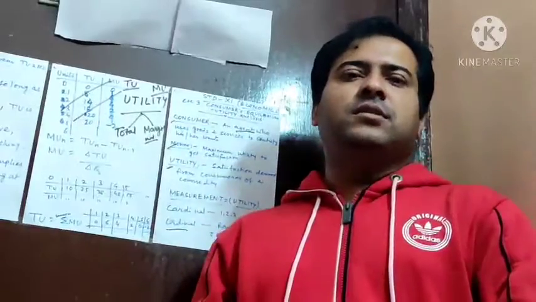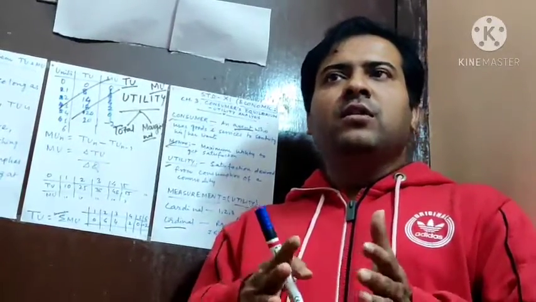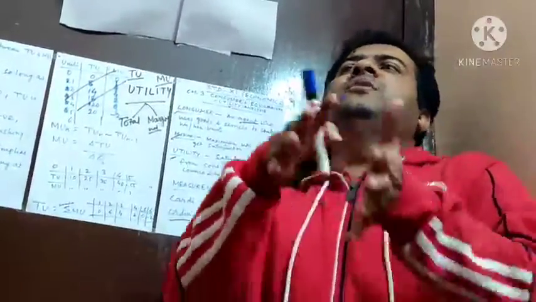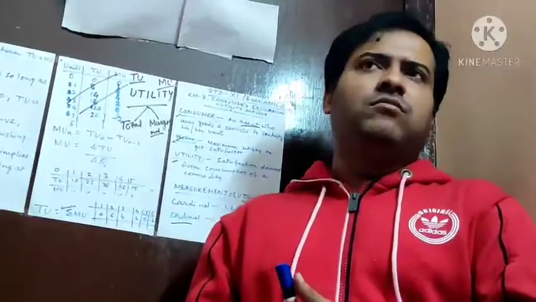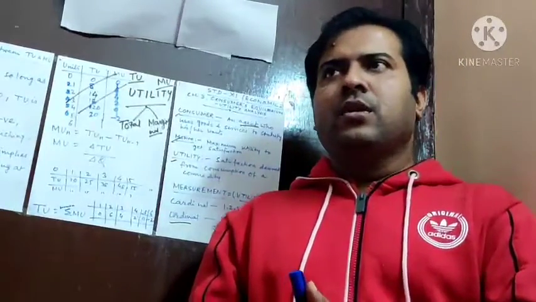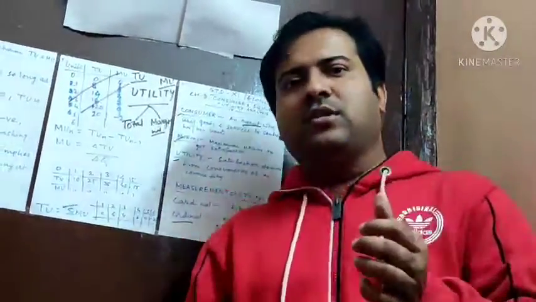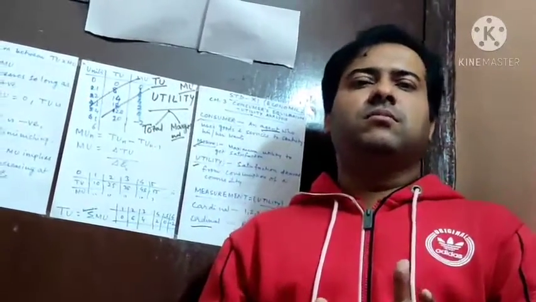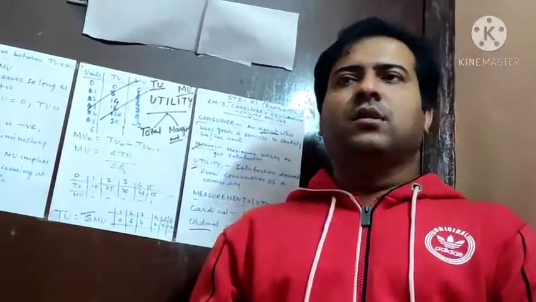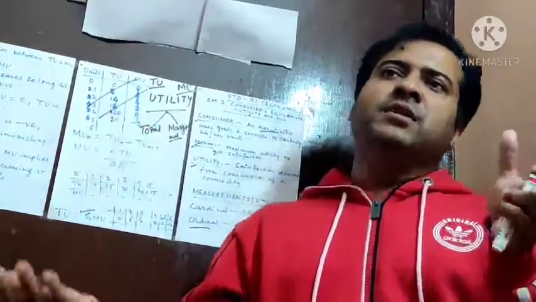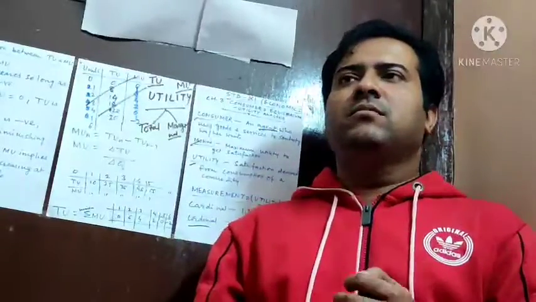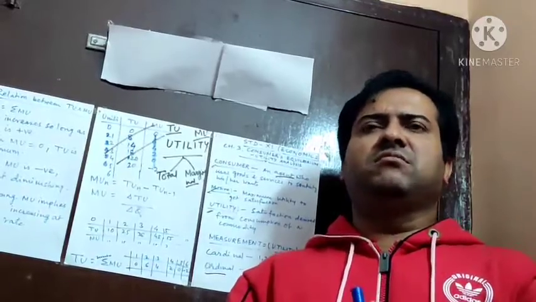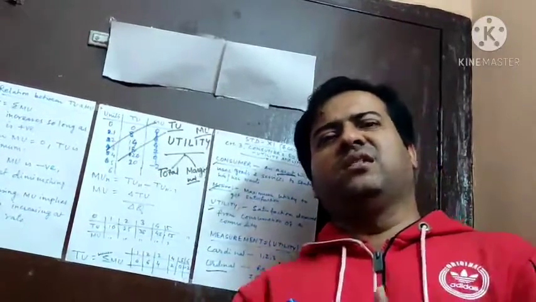With 4 chocolates, you will still be happy, but not as happy as you were with the 3rd chocolate. When someone gives you the 5th chocolate, your happiness will remain the same, neither more nor less. But when that person gives you one more chocolate, your satisfaction level will start decreasing.